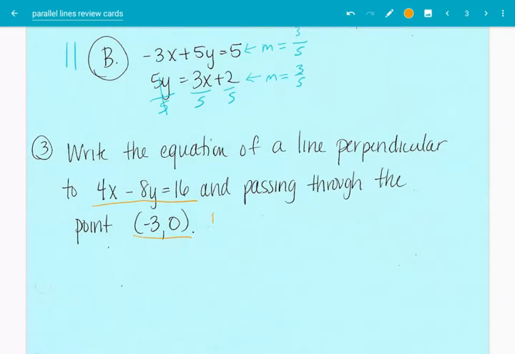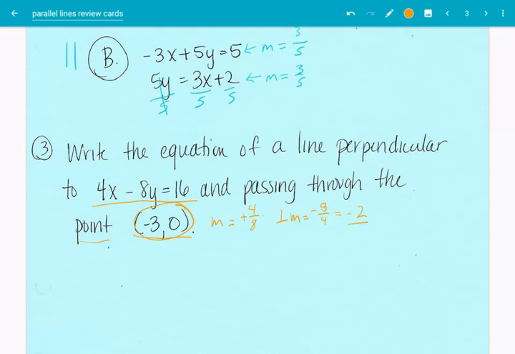Perpendicular to that, let's find the slope. The slope is minus 4 over a negative 8. So that's 4/8. So the perpendicular slope is going to be negative 8 over 4, which is negative 2. Okay. And it's going to pass through that point. And we could put it in point slope form because we have the slope and a point.